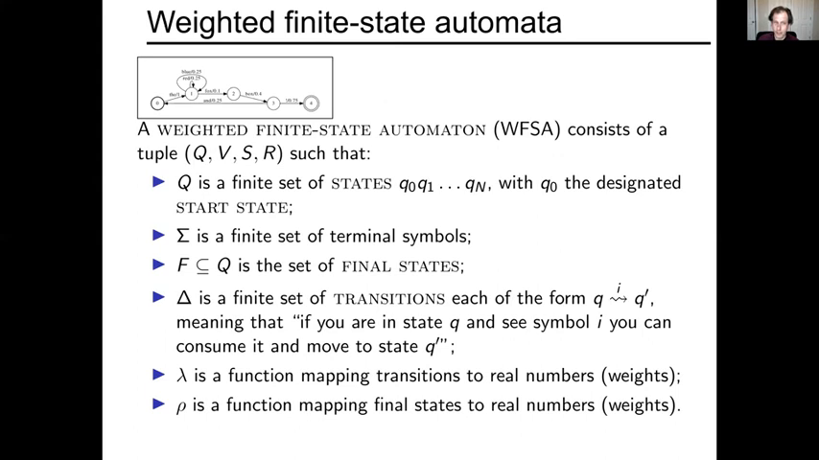What's new is that we have a function that maps transitions to real numbers, which we can think of as weights. In general, in our applications, the weights will correspond to negative log probabilities, but actually the weighted finite state automaton formalism is even broader. So probabilistic finite state automata are a subclass of weighted finite state automata. And then furthermore, final states themselves have weights as well. And rho is a function that maps the final states to the real numbers.